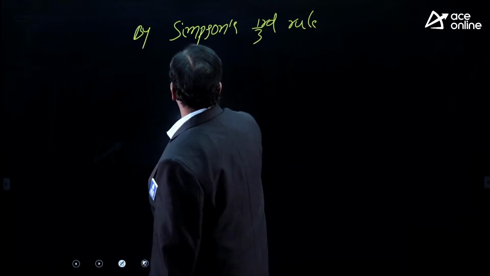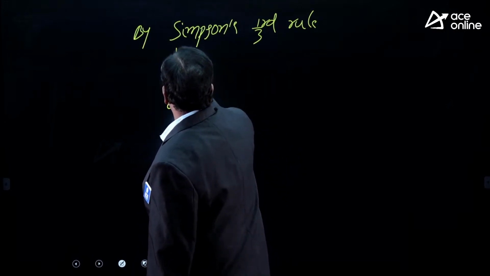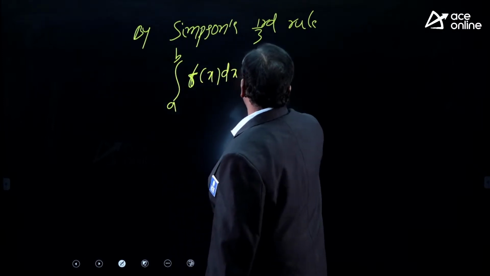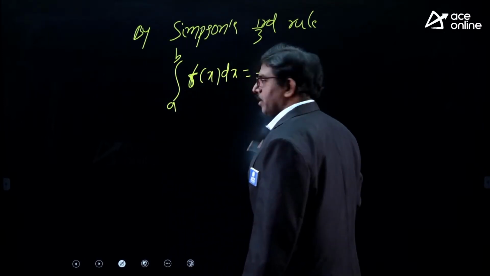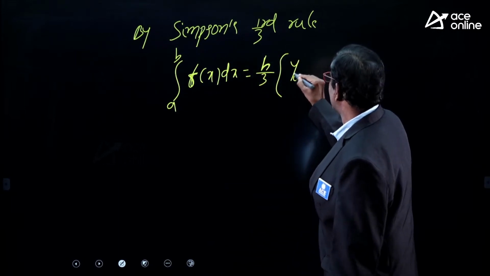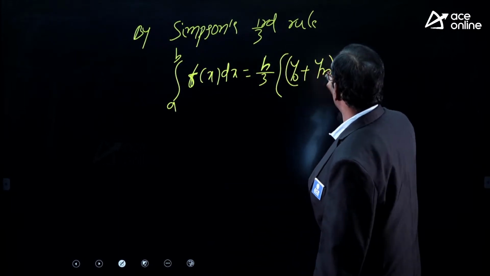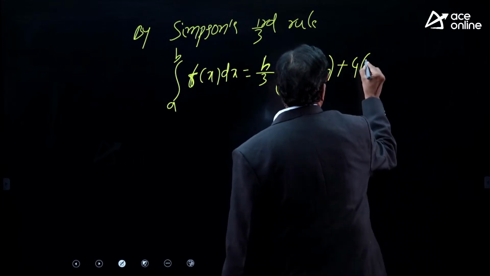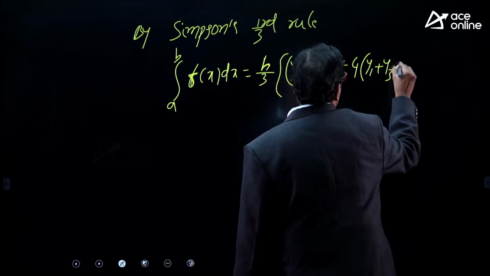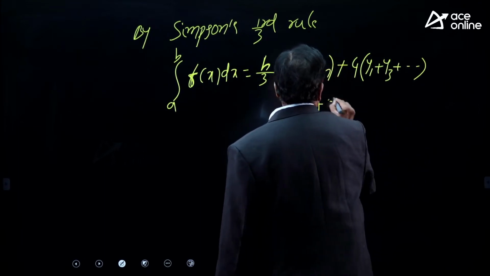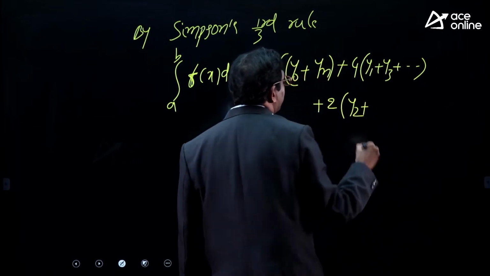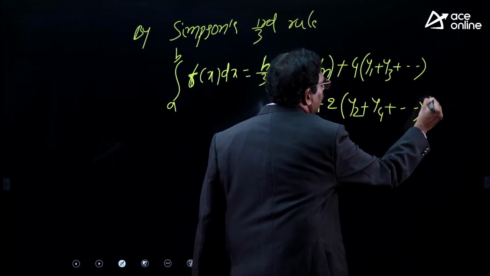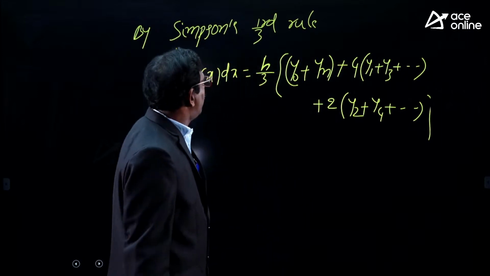Simpson's one-third rule formula: integral a to b f of x dx is equal to h by 3 into y naught plus yn plus 4 into sum of odd ordinates. Odd ordinates means y1 plus y3 plus y5 and so on, plus 2 into remaining even ordinates, y2 plus y4 and so on. How many even ordinates remain, that I have to write.